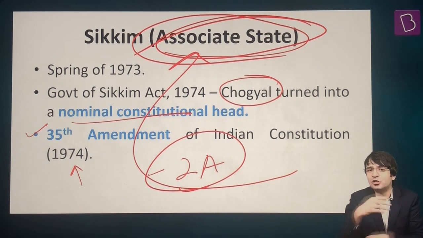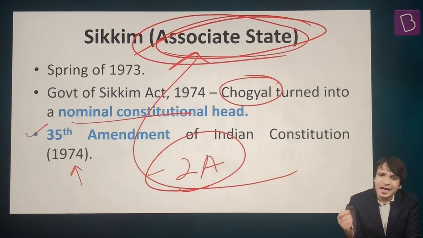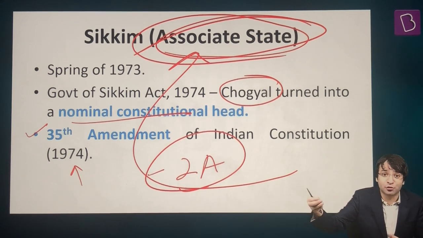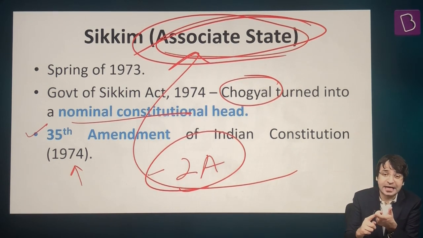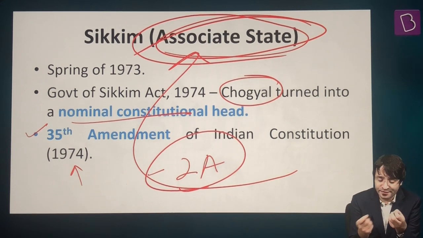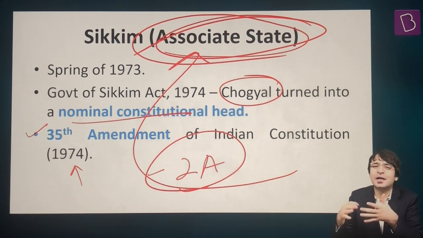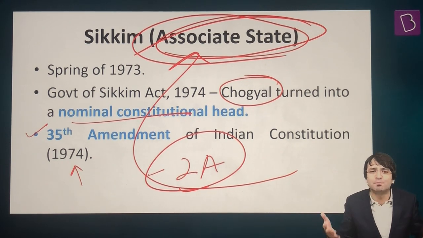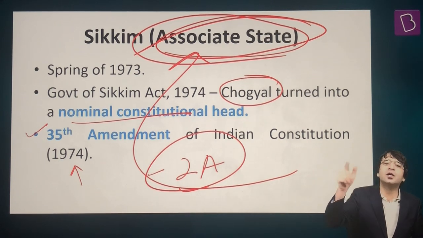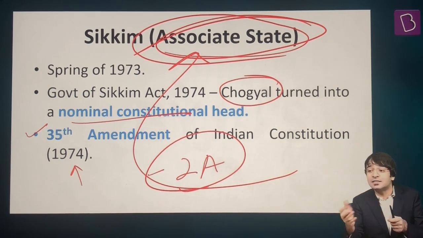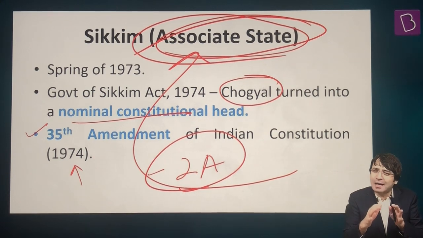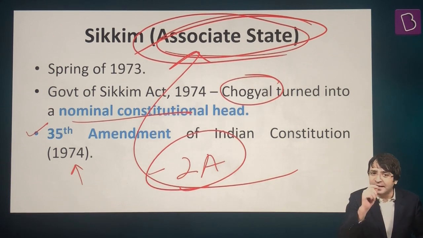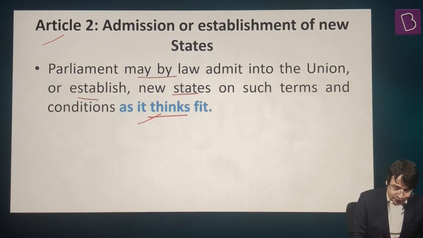But that was the diplomacy of Mrs. Indira Gandhi. She could not have admitted Sikkim as a full-fledged Indian state because the legitimate ruler, the Chogyal, was not in agreement. Second, it could not have been a union territory. Third, if it was admitted as an acquired territory, you can't simply acquire a territory, there has to be an agreement between the two parties. And the signal it would have sent to the world, that India has acquired Sikkim, would not have been diplomatically prudent. So she invented a novelty, an innovation, and she used Article 2 of the Constitution of India.